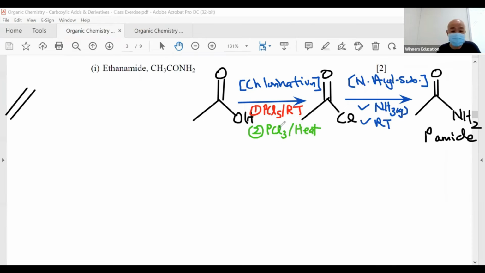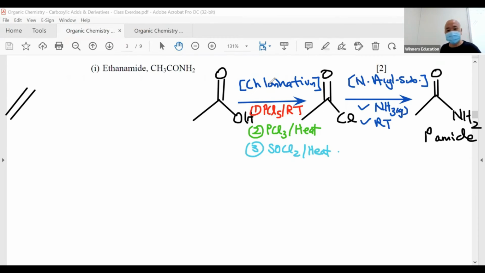I reminded you last week, so I'm showing you right now. If I use the other one, which is very good because you don't need to do further distillation, thionyl chloride, again, how I remember it, very little chlorine, I heat it. You must find a way to remember all these things with whatever story you have. I'm doing my best to give you my stories, even adopt mine. I memorize this damn well, because you need to recap. This one has to be memorized, no choice.